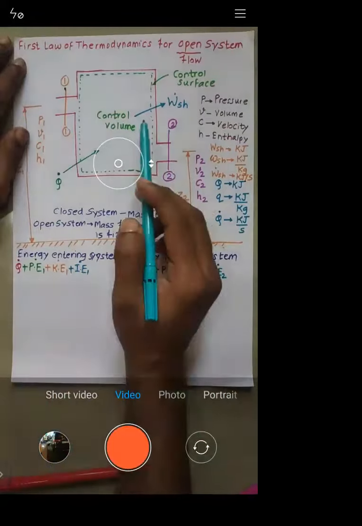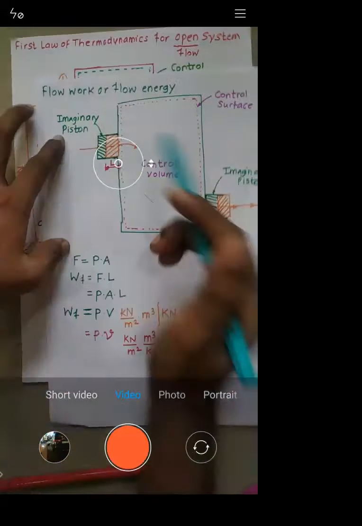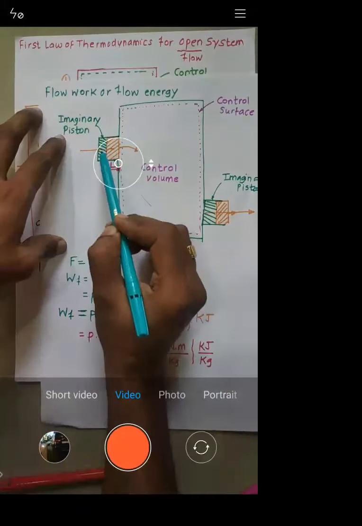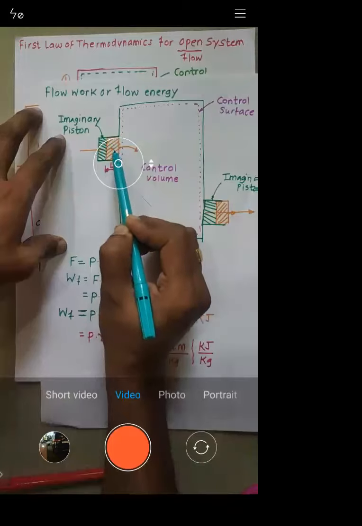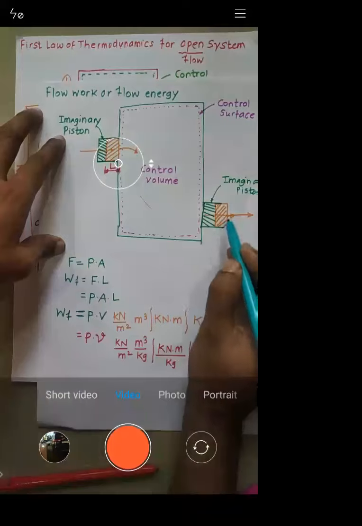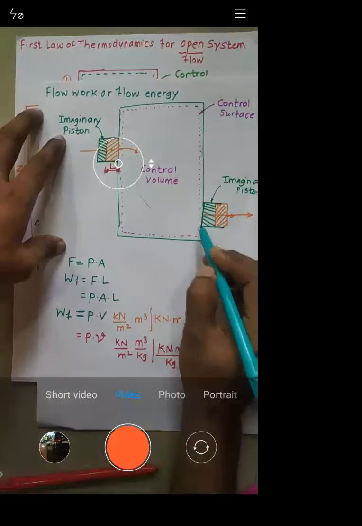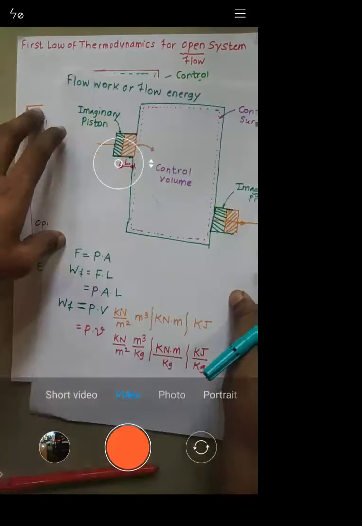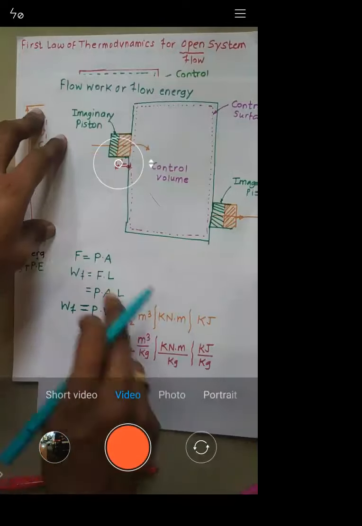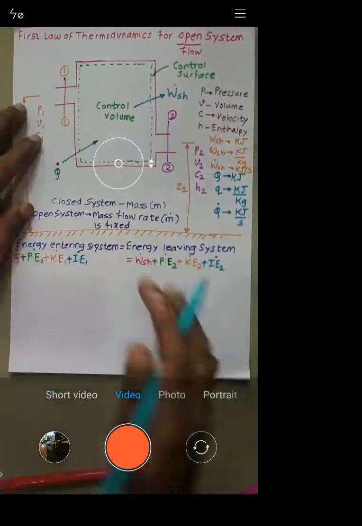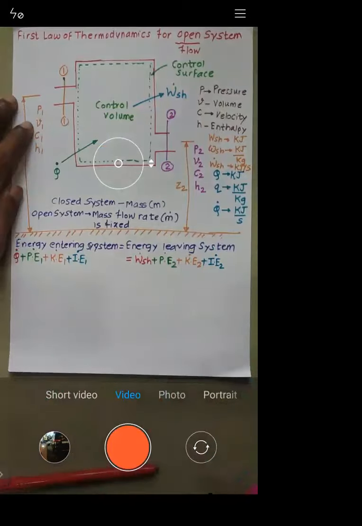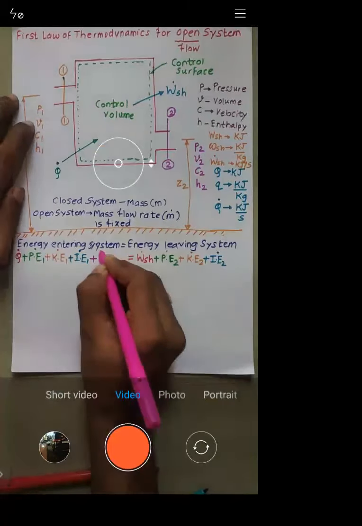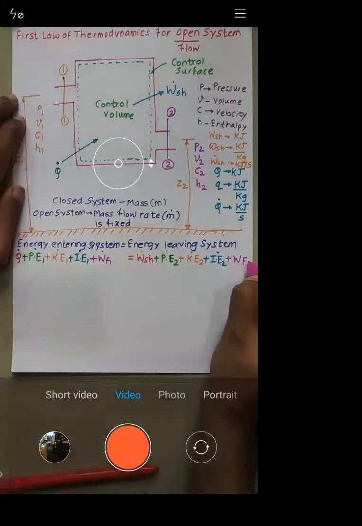Now as I explained in this derivation, if you want this mass to come inside, this mass should exert some force on this part, then only this part will come inside. Similarly, if you want this part to go outside, this part should exert some force on this part, then only it will go outside. That is nothing but flow work or flow energy. So a similar case is required here. I will write flow work at the inlet, and flow work at the outlet.